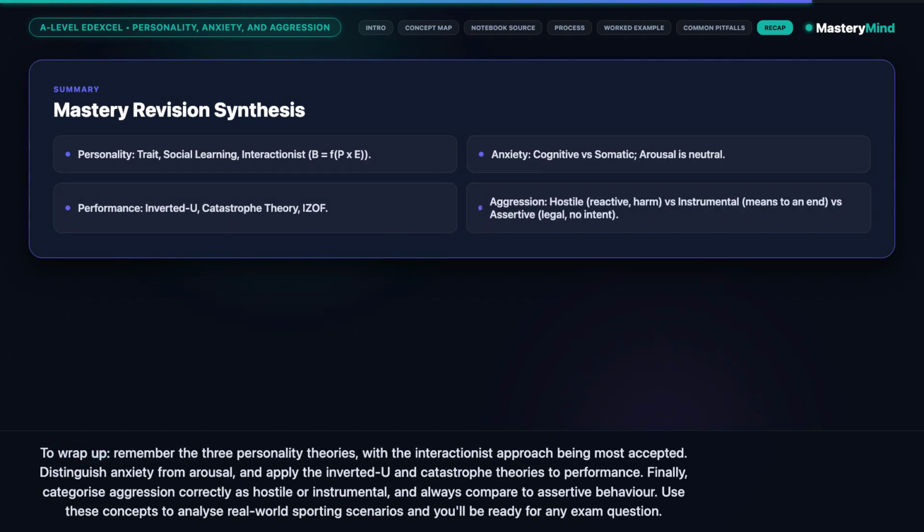To wrap up, remember the three personality theories, with the interactionist approach being most accepted. Distinguish anxiety from arousal, and apply the inverted U and catastrophe theories to performance. Finally, categorize aggression correctly as hostile or instrumental, and always compare to assertive behaviour. Use these concepts to analyse real-world sporting scenarios, and you'll be ready for any exam question.